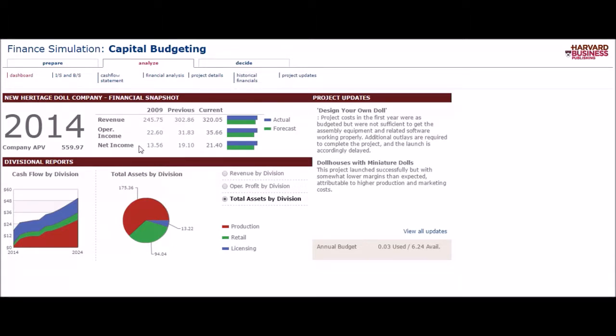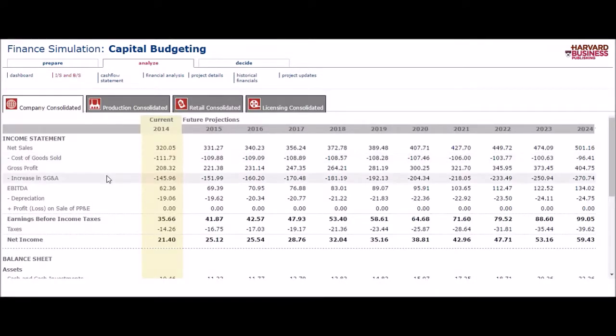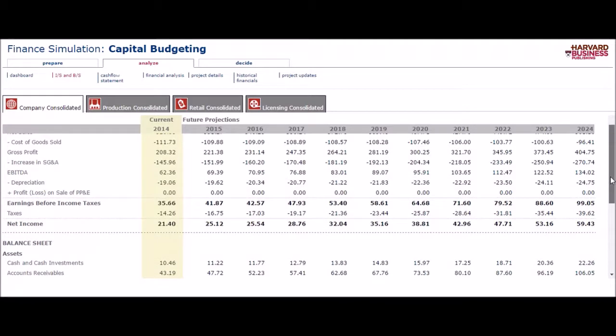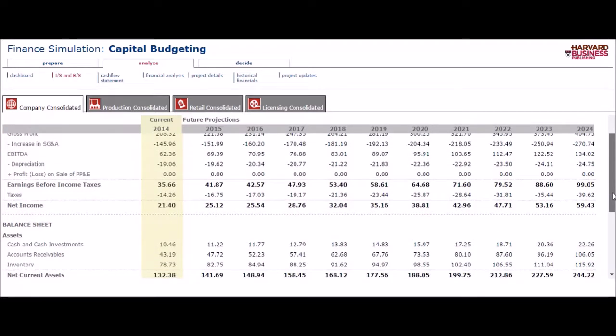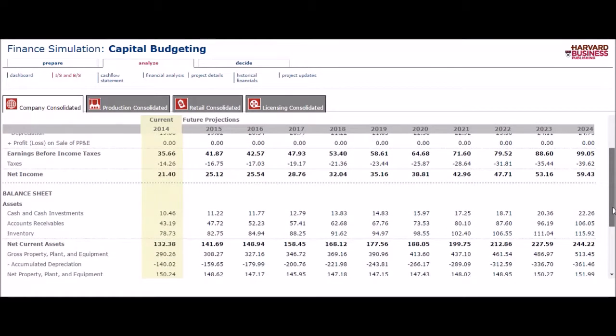Now we're going to look at our income statement and balance sheet. First, we are going to look at the company overall. And we're going to look at our earnings before taxes. Right here was the current, and by the time I was done with the simulation, I had brought it up all the way to 99.05 in the end, and net income I brought all the way up to 59.43.